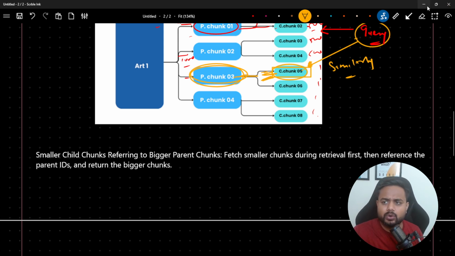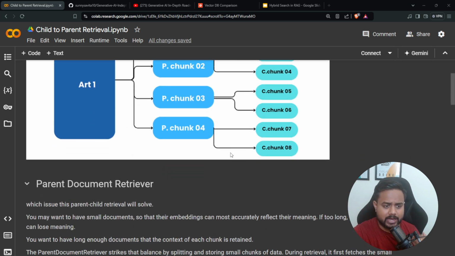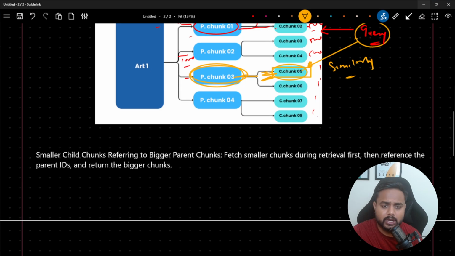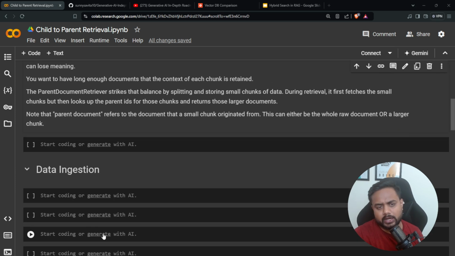Now let's look into the solution. Inside the solution, I kept the same image so that you can refer to it here as well, along with some theoretical points. Please try to go through it, since it explains the same thing I just explained on my blackboard. I hope you got a clear idea from my explanation. So let's start with the implementation. Everything we are going to do using LangChain itself.